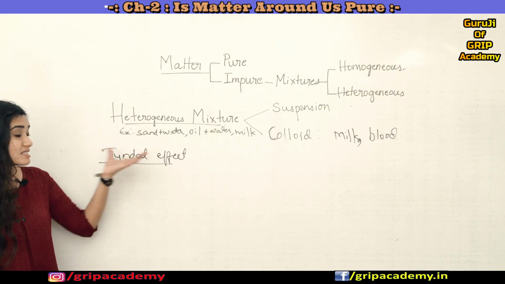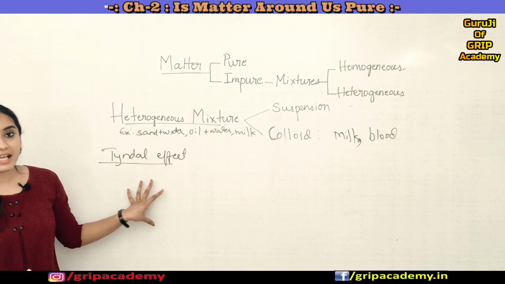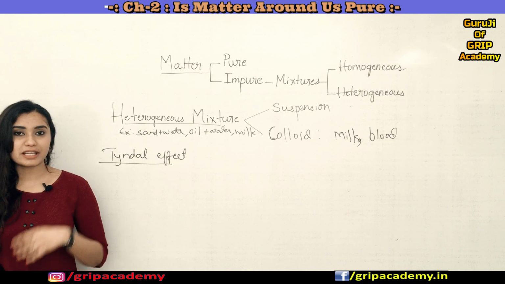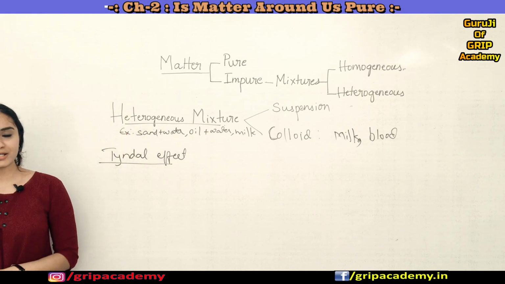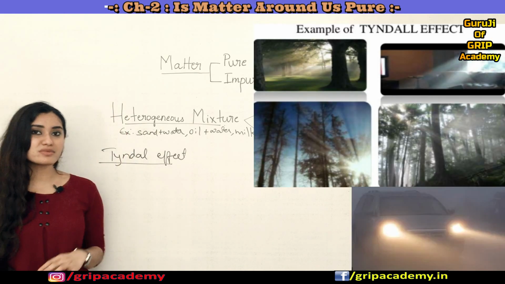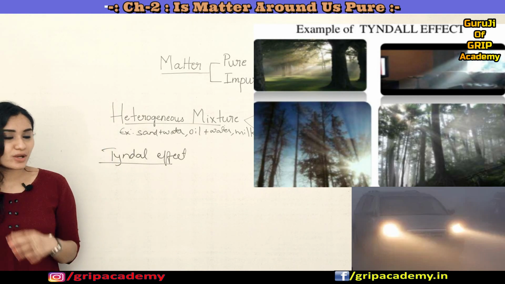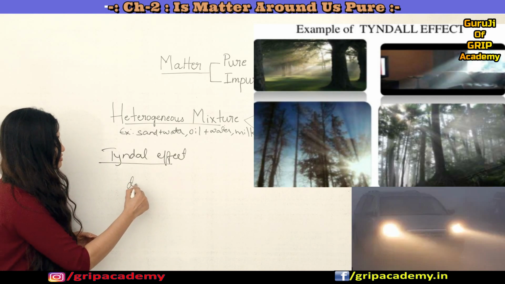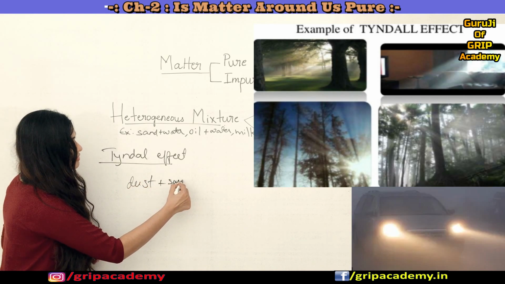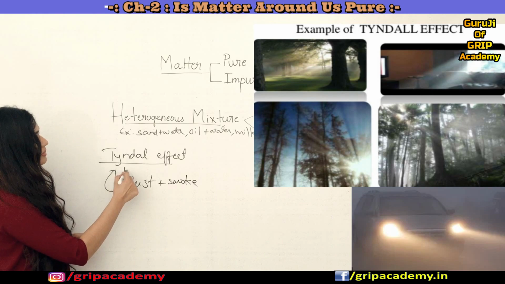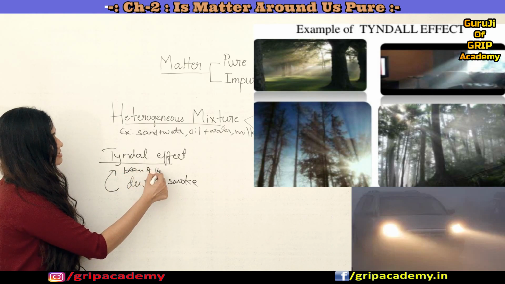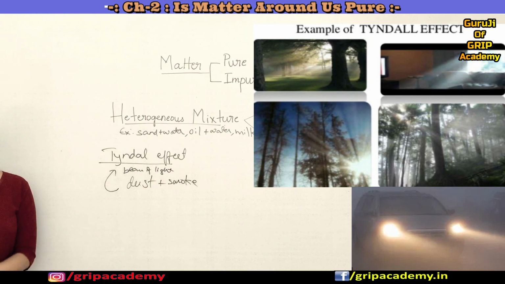So coming to Tyndall effect examples, this effect can be observed when a beam of light passes through some holes in your room, and you can see the path of light. That's because the dust and smoke particles scatter the beam of light which is entering through that hole in your room.